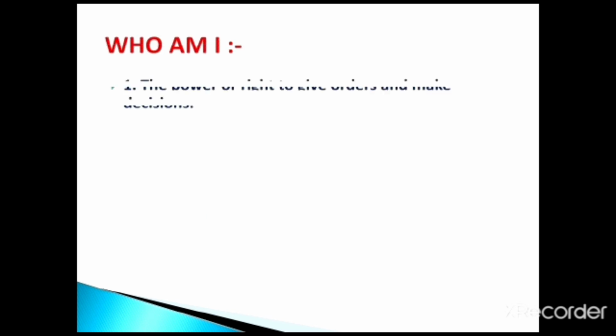The next heading is, who am I? The first one, the power or right to give orders and make decisions. The answer, authority. So authority is also termed as the power or right to give orders and make decisions.